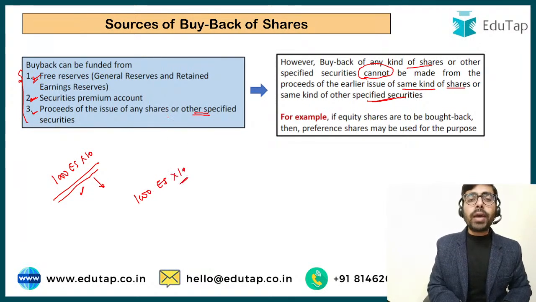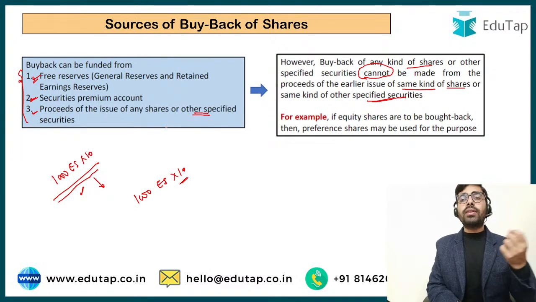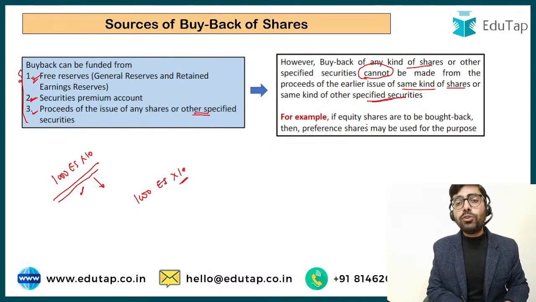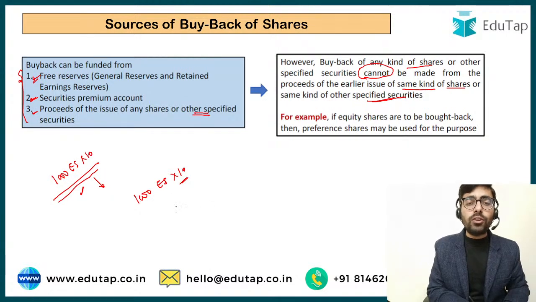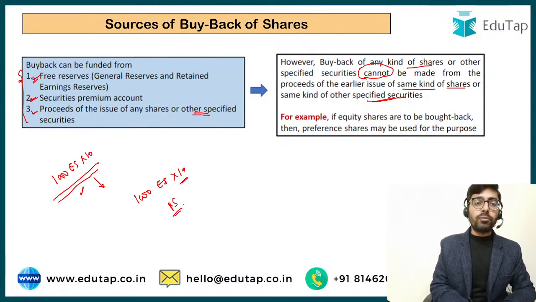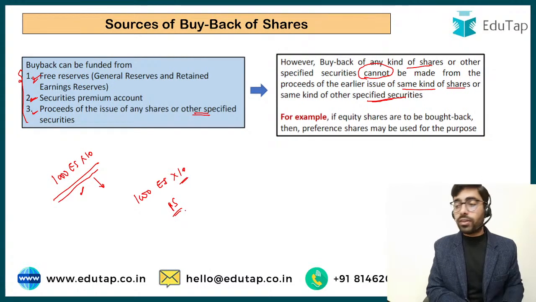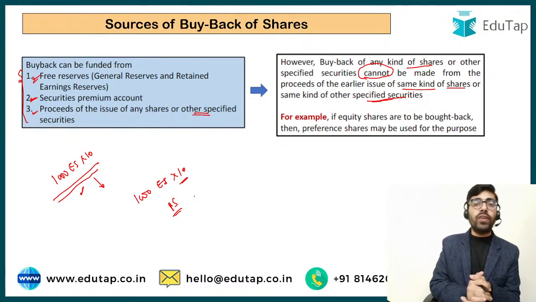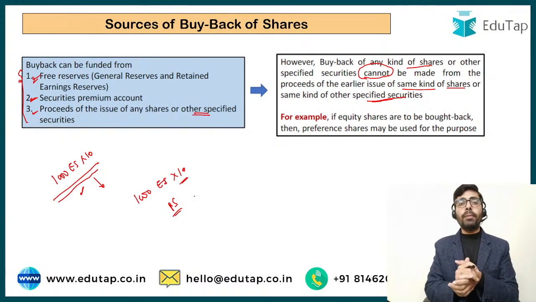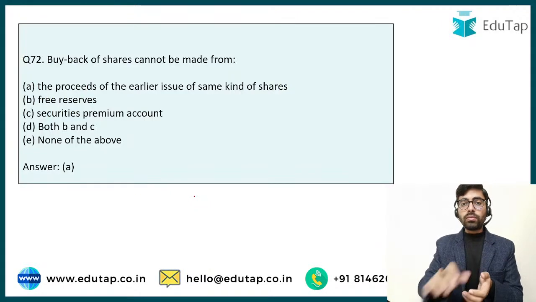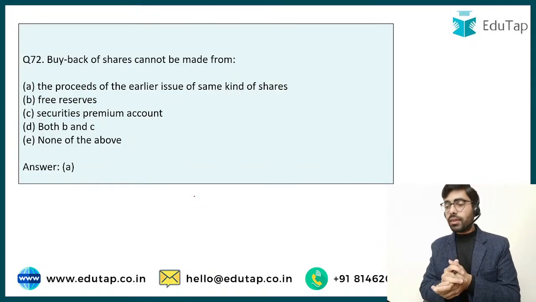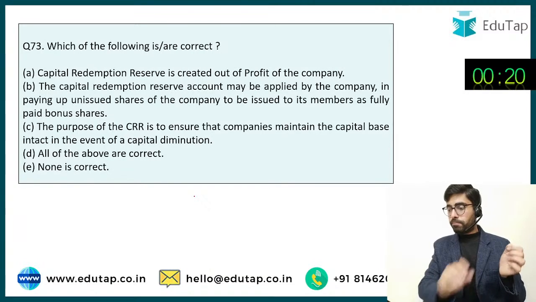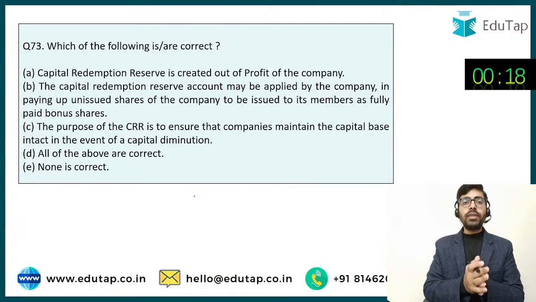You cannot issue the same kind of securities again for the purpose of buyback. You can issue any other security. For example, you can issue preference shares for the purpose of this buyback, but not the same equity shares. So this is what is specified in the company law with regard to buyback of shares. Okay, so the correct answer is going to be option number A. Yeah, this is as per section 68.